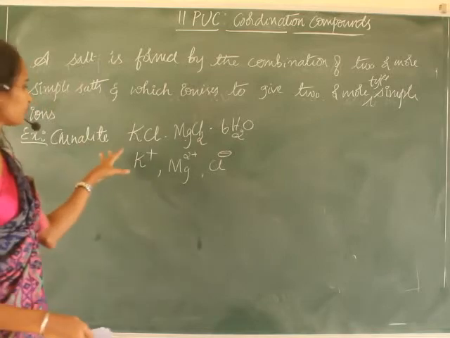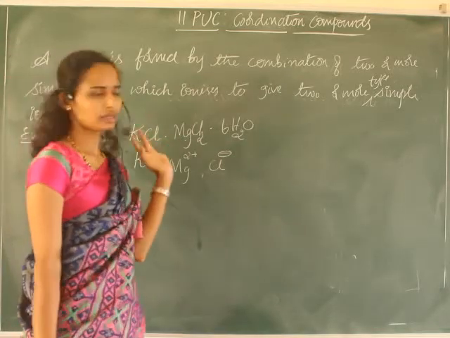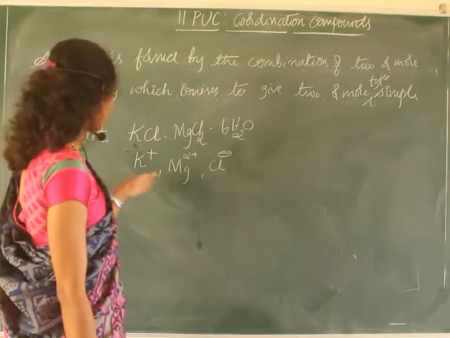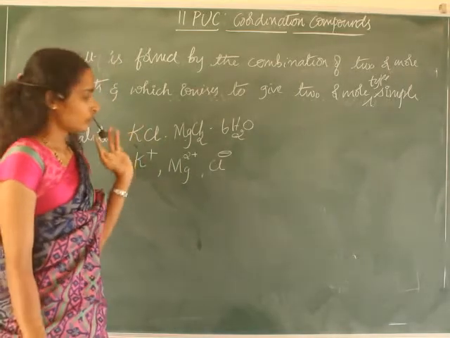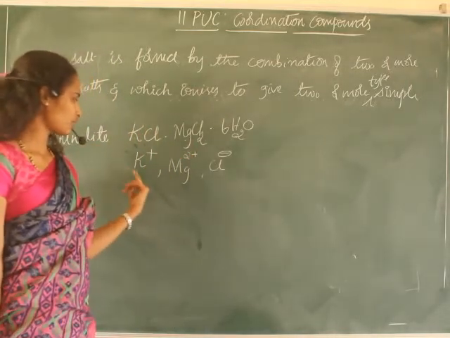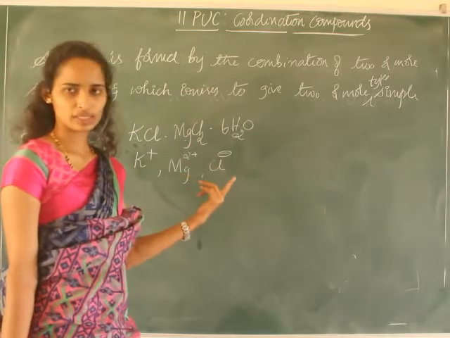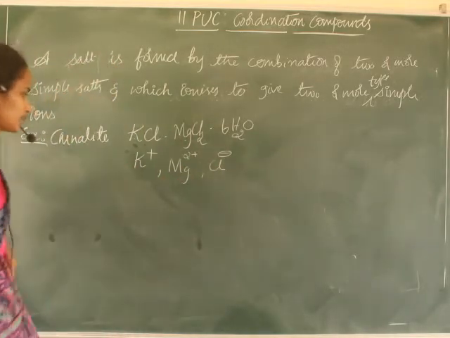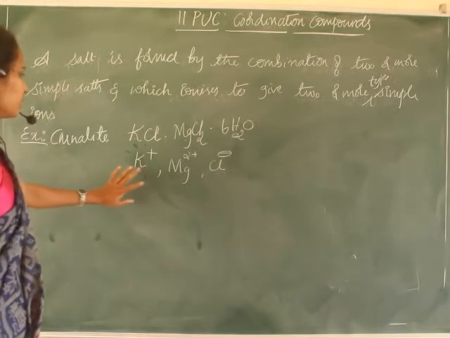By mixing simple salts: potassium chloride and magnesium chloride result in the formation of carnallite, which ionizes into K+, Mg2+ and Cl-.